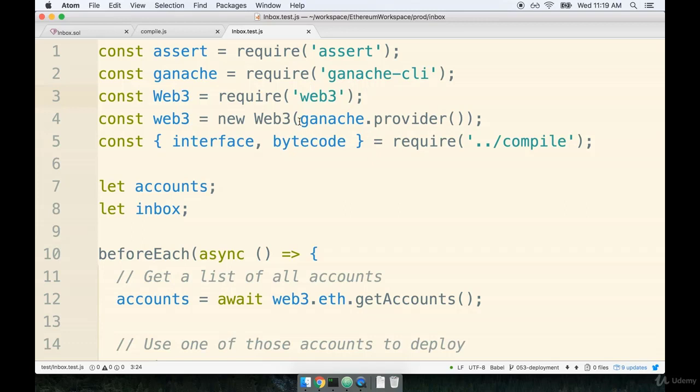In this case, our provider was given to us by the Ganache CLI module. Ganache hosts a local test network. So just like we had a tiny, very small network running inside of the browser with Remix, Ganache is doing the same thing. So Ganache automatically generates some number of accounts. We can send transactions to this network. We can deploy contracts to this network.